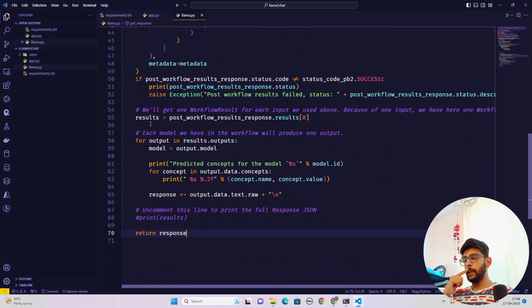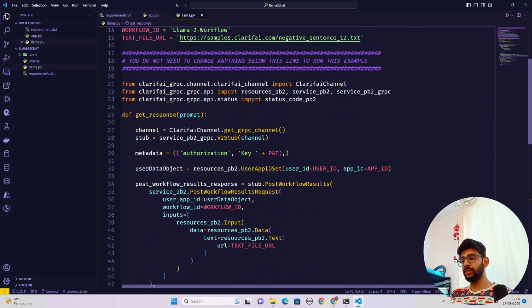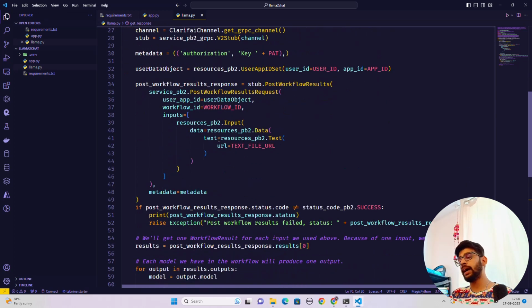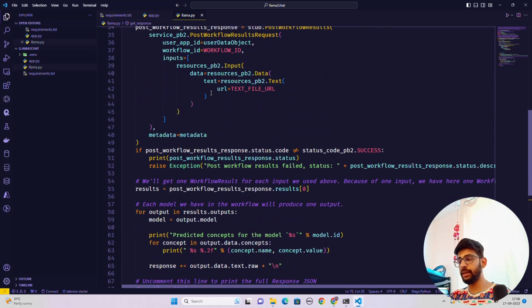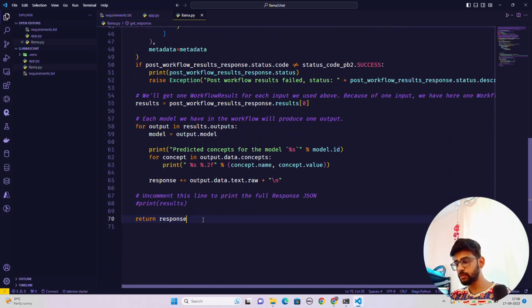Okay, so we are good with this llama.py file. You can also see it says you do not need to change anything below this line to run this example. If you're running it in a Jupyter notebook or somewhere, you don't have to make these changes. But I'm going to create an application, that's why I'm making a bit of changes here. Return response is done. Now we have to create an app.py file.